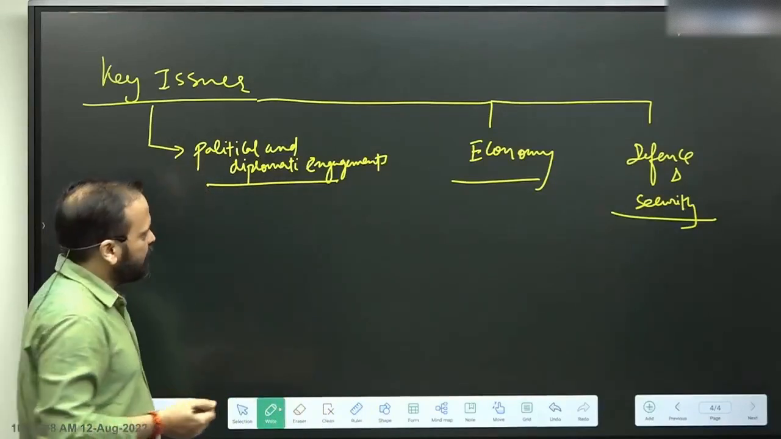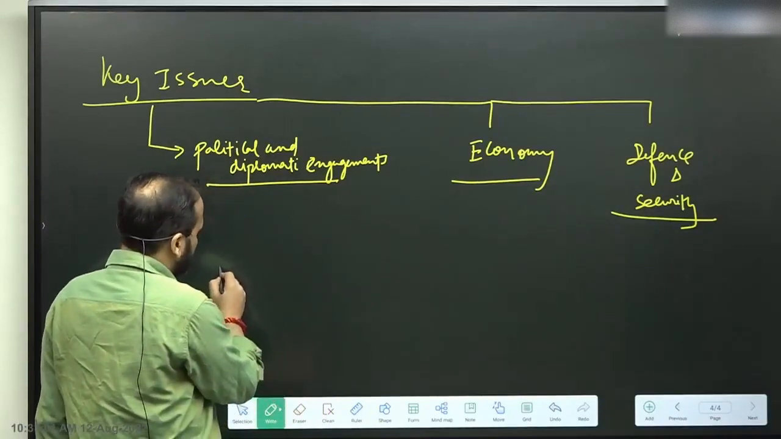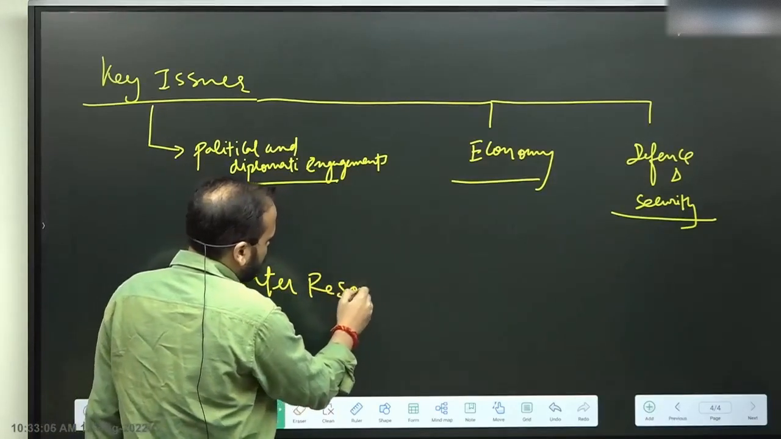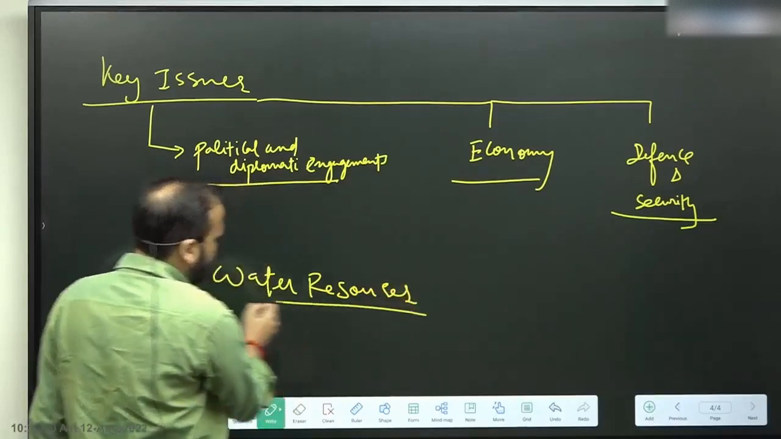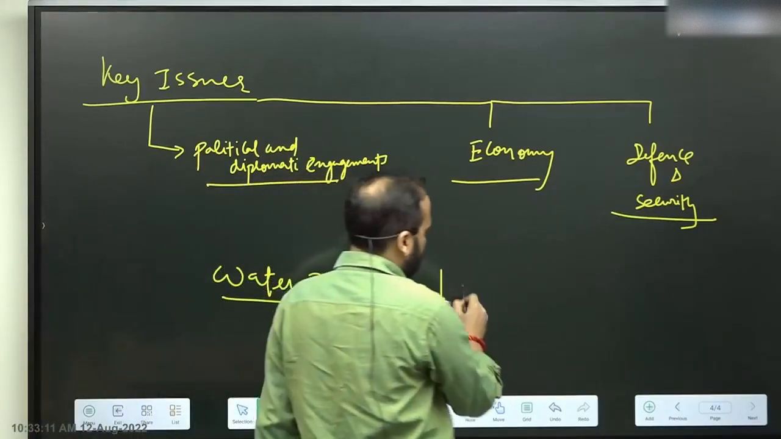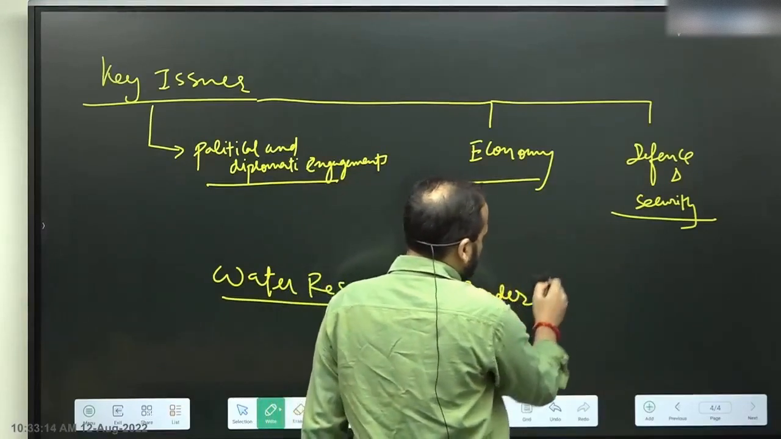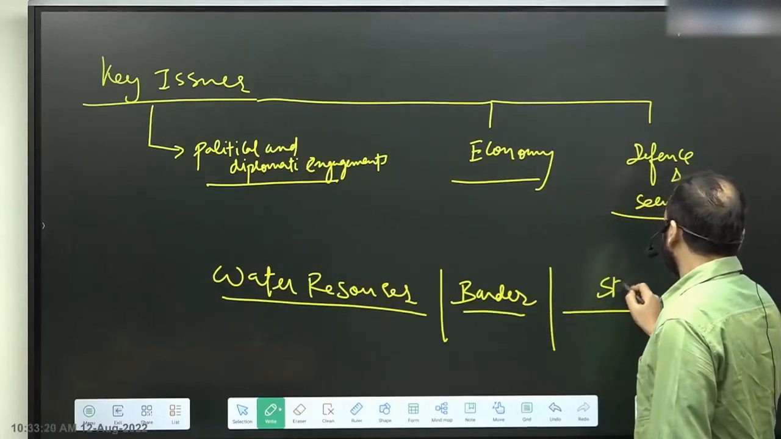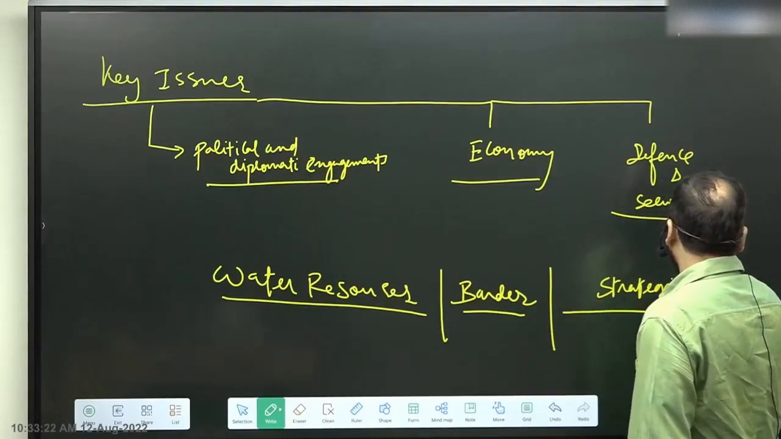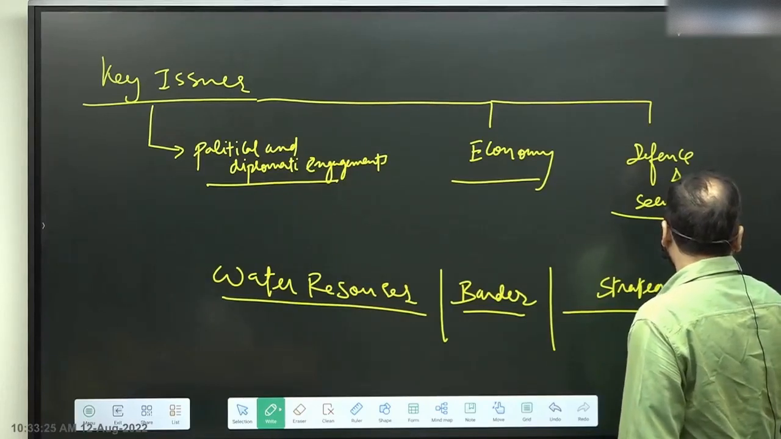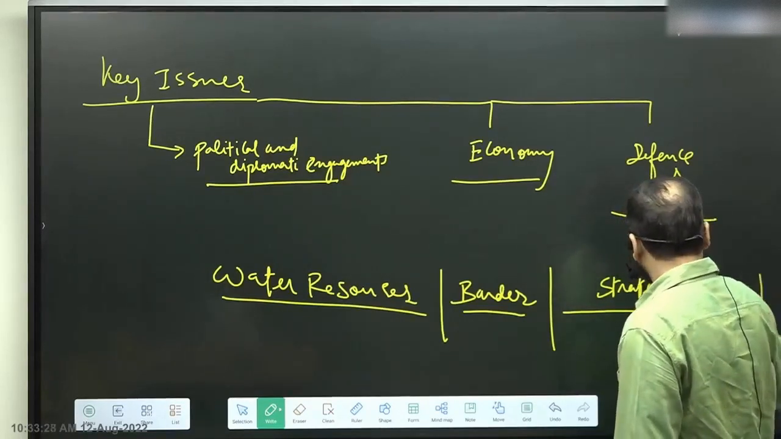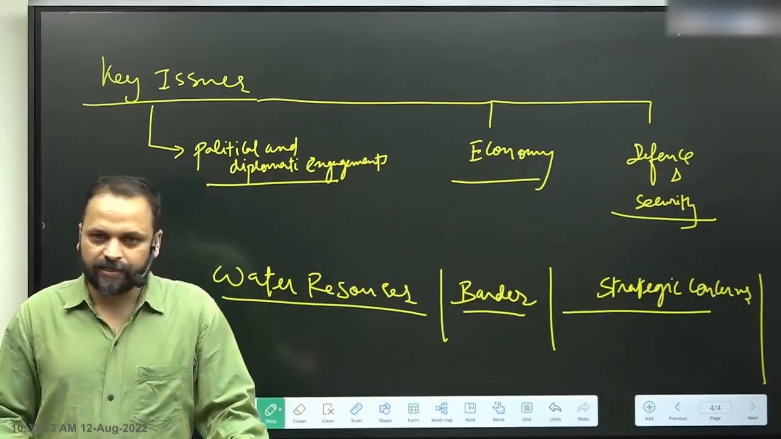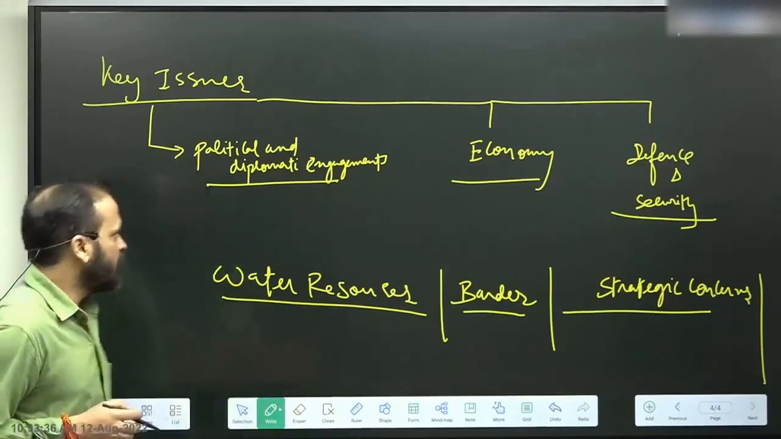And then at the second level are issues where there are mixed results. So you have the issue of water resources, water resource cooperation. You have the issue of border. You have the issue of strategic concerns in this relationship. All right, strategic concerns in this relationship. So that's basically the substance of India-Nepal relation in terms of what issues do we see, right?